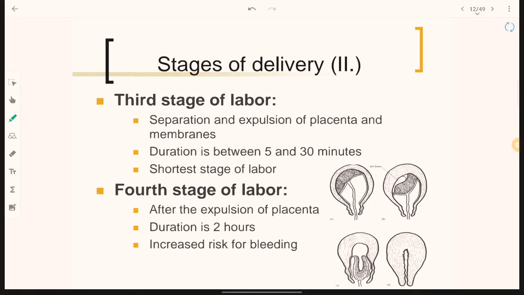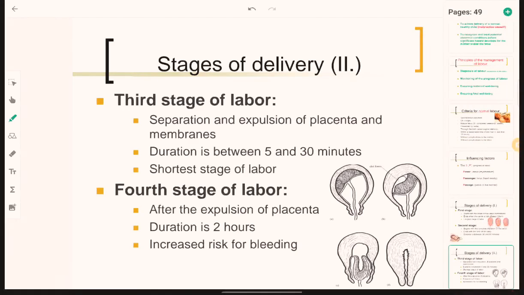What is the third stage? It is the separation and expulsion of the placenta and membranes. Duration is 5 to 30 minutes and it is the shortest stage. Fourth stage is after the expulsion of the placenta. Duration is 2 hours, with increased risk of bleeding, where the mother bleeds a lot.